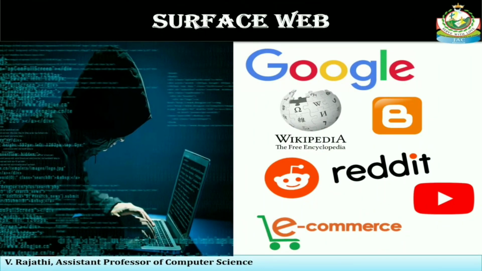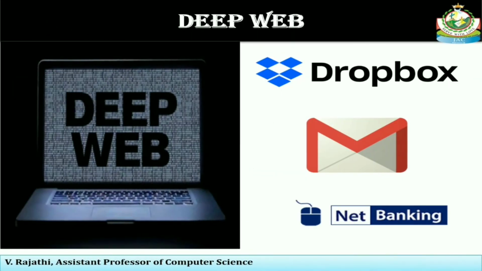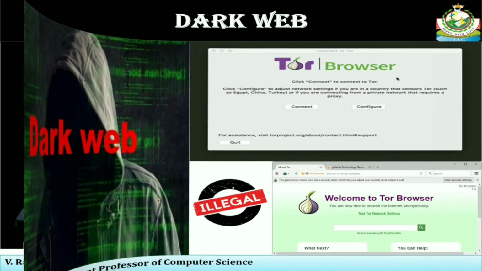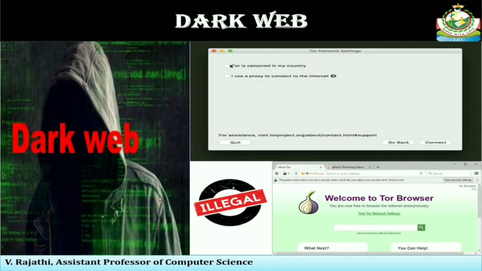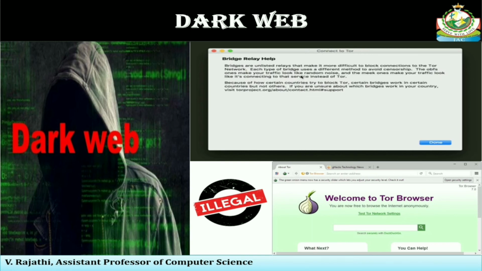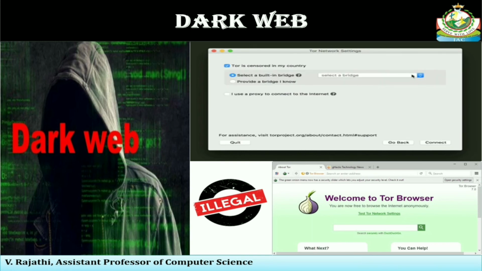The surface web can also be called the clear net or just the regular web, and this is some examples of the surface web. The deep web can also be called the darknet, Tor network, the hidden web or invisible web. These are some examples of the deep web. However, the dark web can also be called Tor hidden services, and these are some examples of the dark web, but these are the illegal ones.